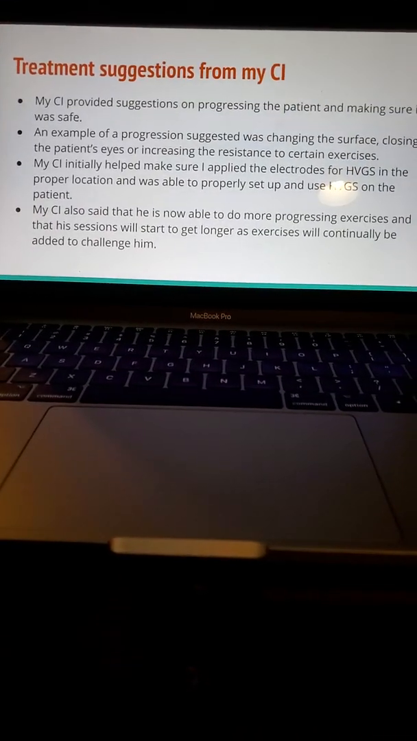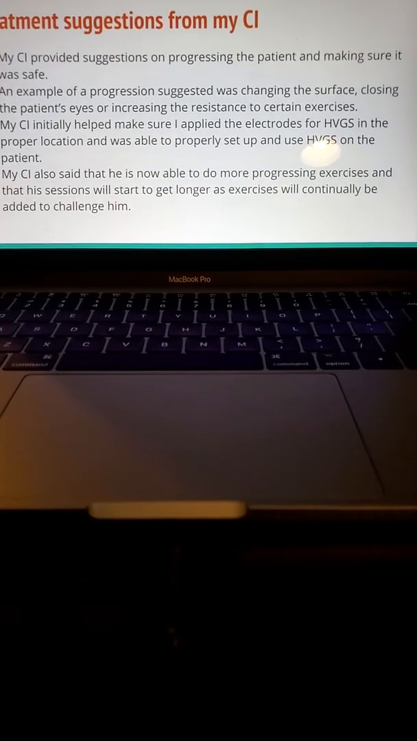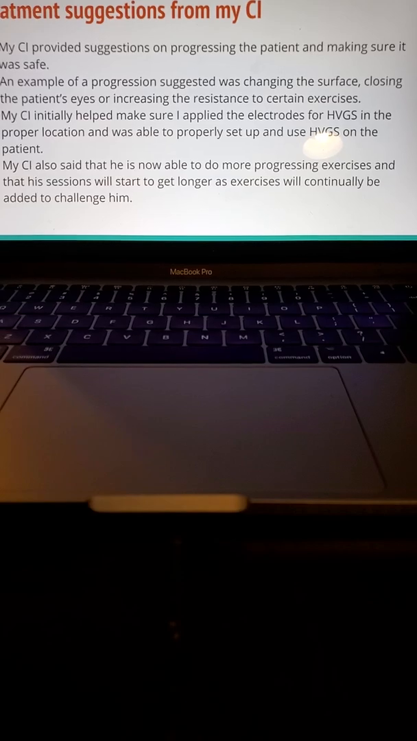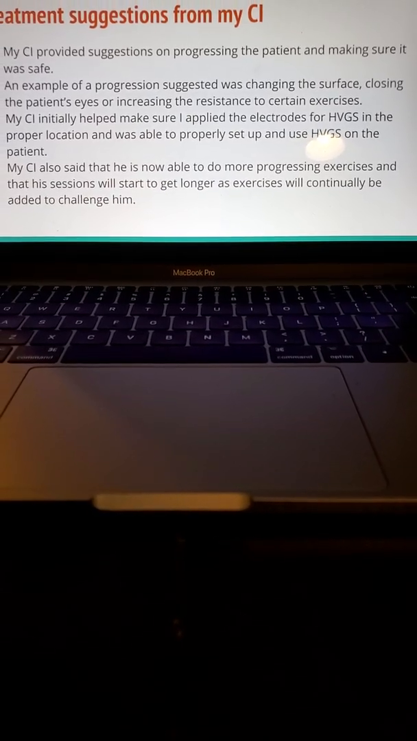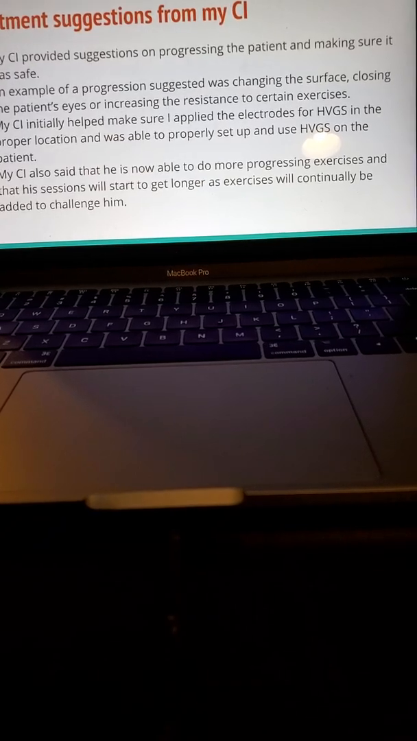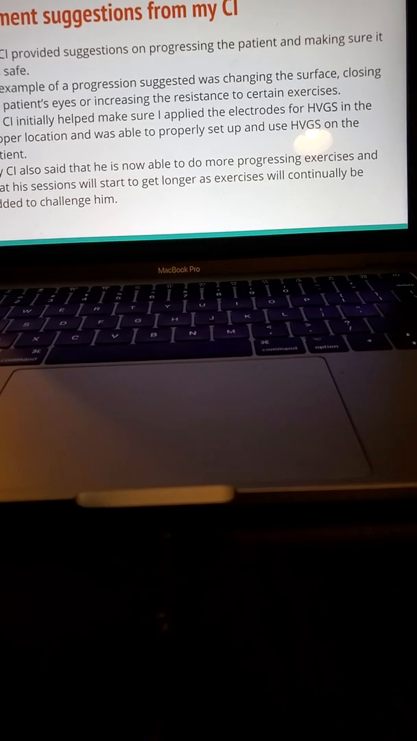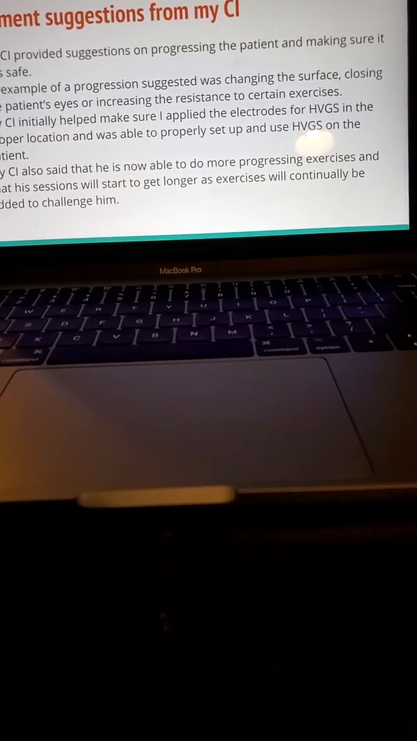And then some treatment suggestions from my CI were that she provided suggestions on how to progress the patient, making sure it was safe. So an example of a progression suggestion was changing the surface, closing the patient's eyes, or increasing the resistance to certain exercises.